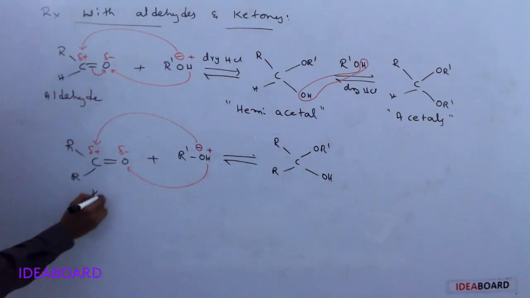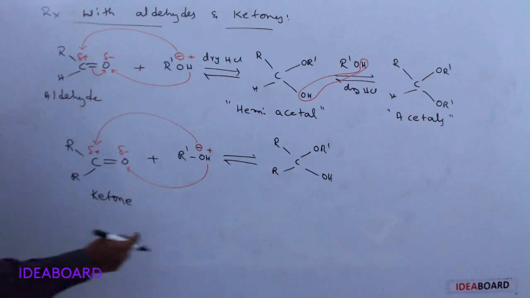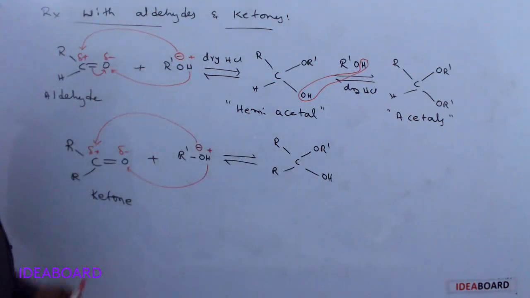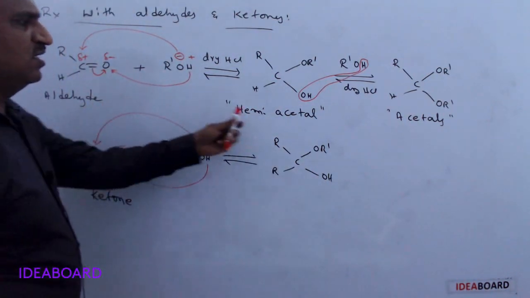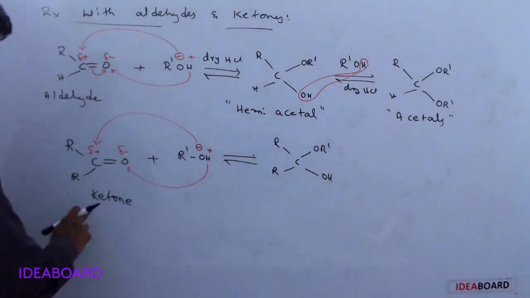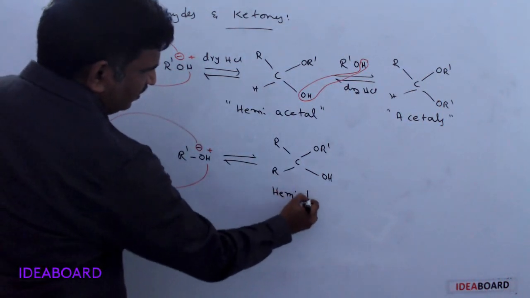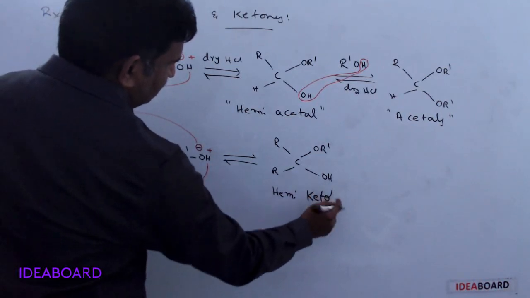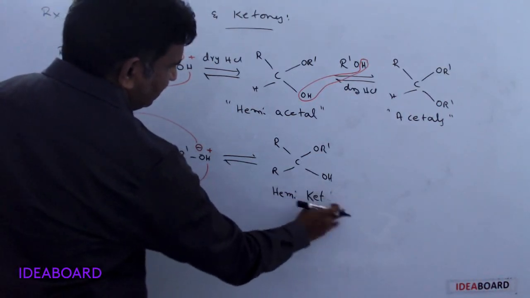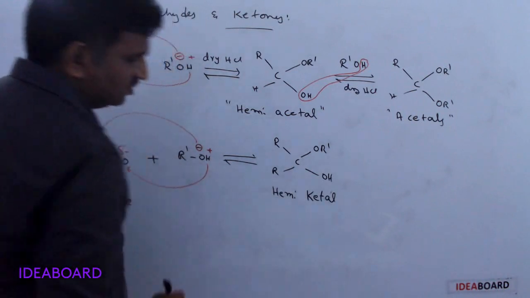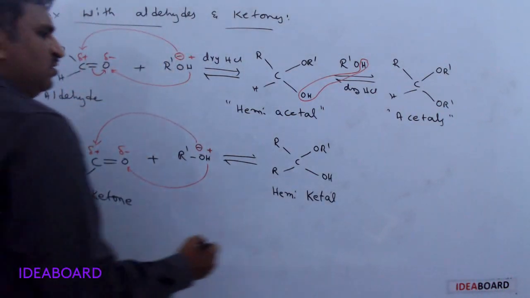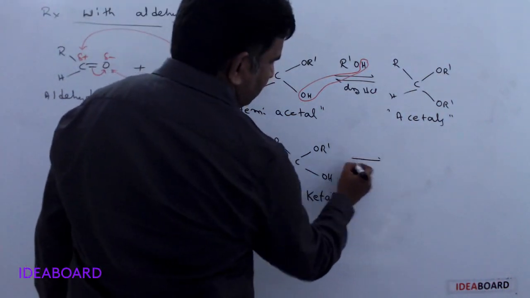So what is the first compound formed? If aldehydes are taken, we get hemiacetals. If ketones are taken, we get hemiketals. Please remember, it is ketal, not ketol.